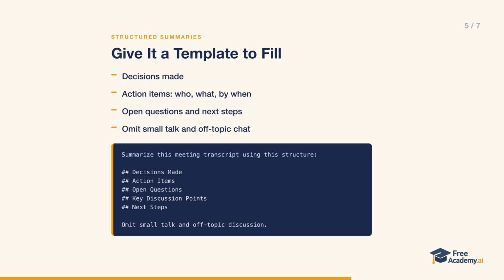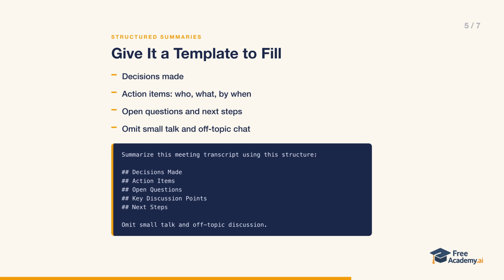For something like a meeting transcript, a plain paragraph is almost useless. What you want is structure, and you can give the model the exact template to fill in. Here, we ask it to organize the summary under fixed headings: decisions made, action items with who, what, and by when, open questions, key discussion points, and next steps. We also tell it to omit small talk and off-topic discussion.